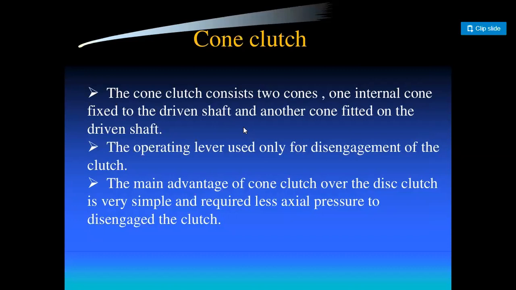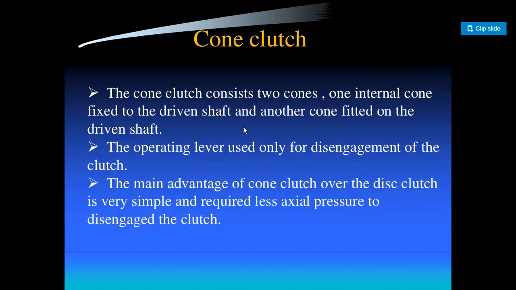The main advantage of the cone clutch over the disc clutch is that it is very simple and requires less axial pressure to disengage the clutch. Whereas in the disc clutch, we have to apply force both to engage as well as to disengage the clutch.